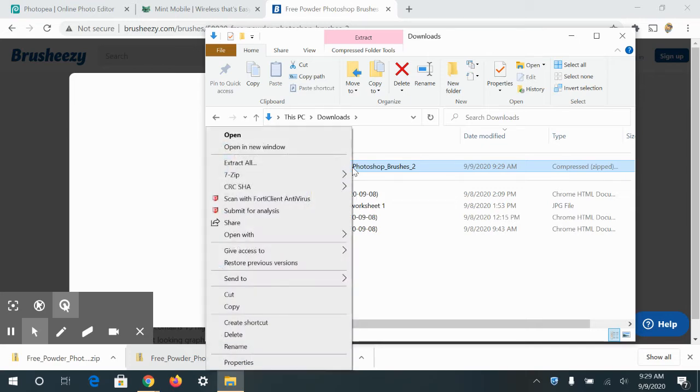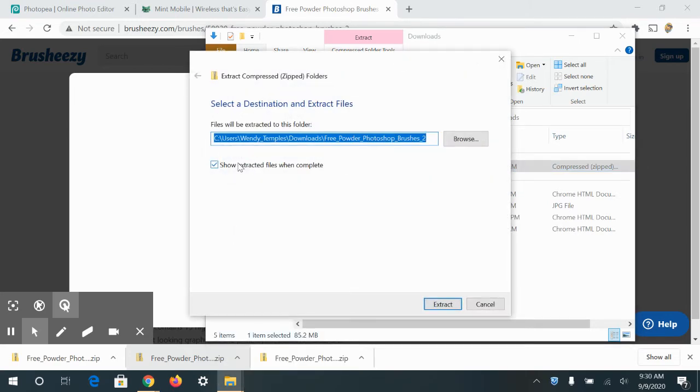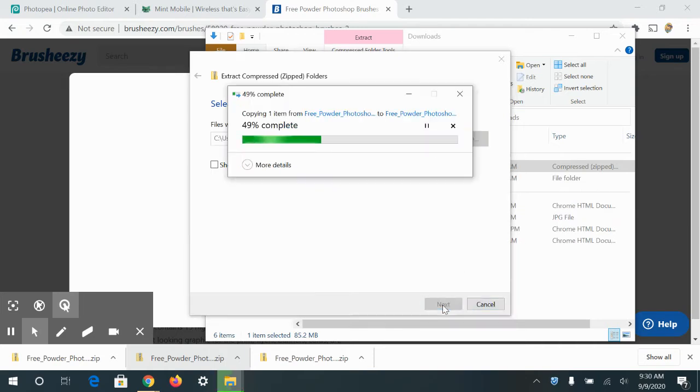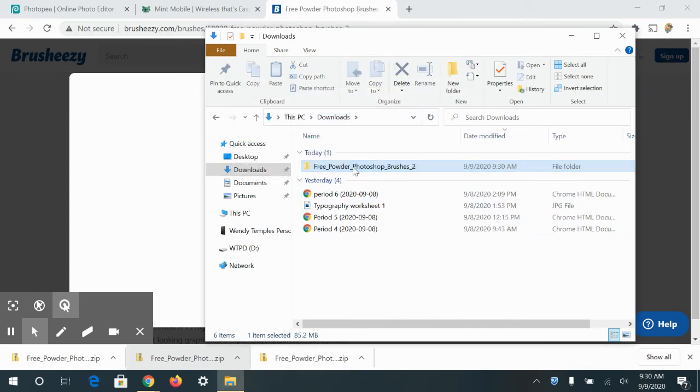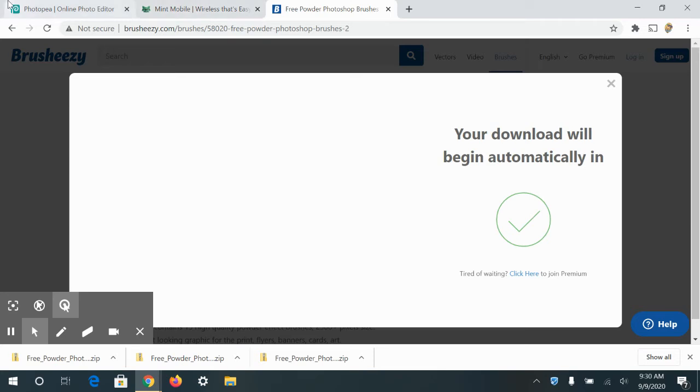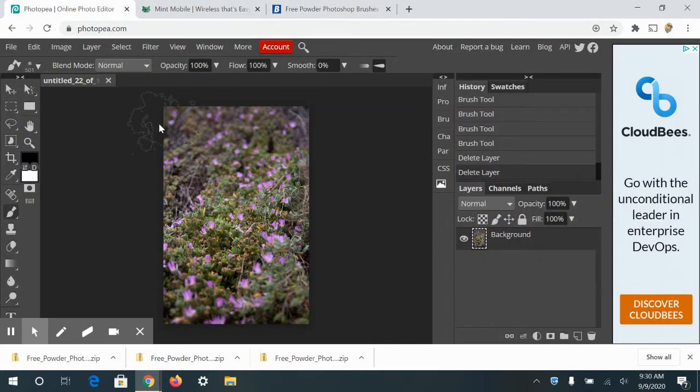So I'm going to just right click and hit extract all. And I don't need to show my extracted files. So I'm going to uncheck that box, and then I'm going to tell it it's just going to go straight to the download folder where the original downloaded to. Okay. And I'm going to go ahead and delete that first file that has a little zipper. And so all I have is this second folder that's open. Okay. I'm going to close this, and I'm going to navigate to Photopea.